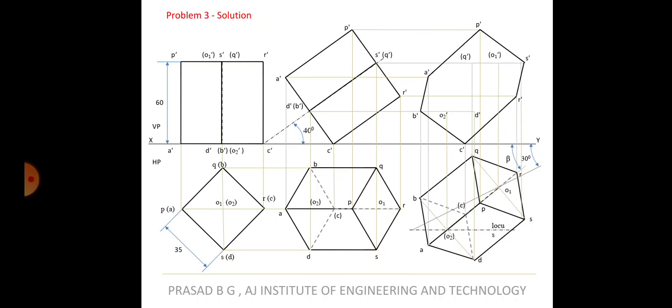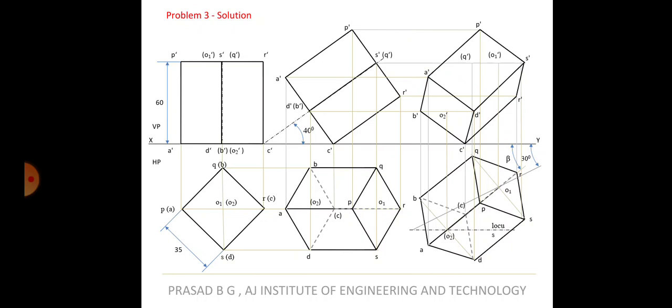ABCD is visible. So where are the projections of ABCD? Here. A and B is already on the boundary. BC is already on the boundary. So connect C to D, D to A. This is visible. Over. That is visible. So as I told you, if AD is visible, if DC is visible, the line connecting from that is also visible. So our visibility portion is over. So now whatever is left out, they are all hidden lines.